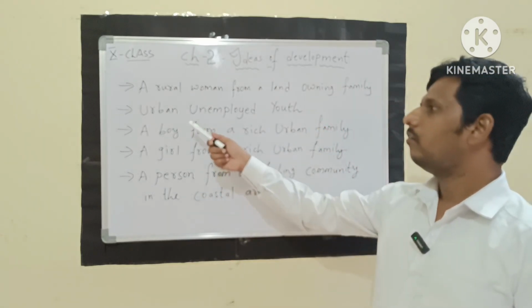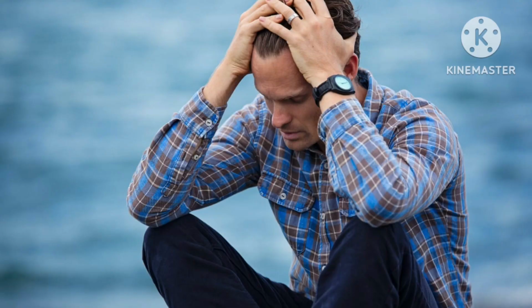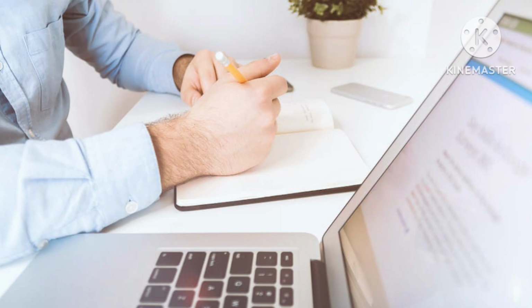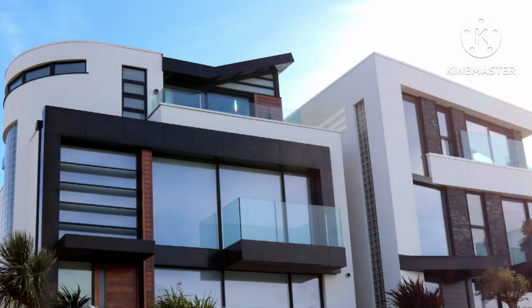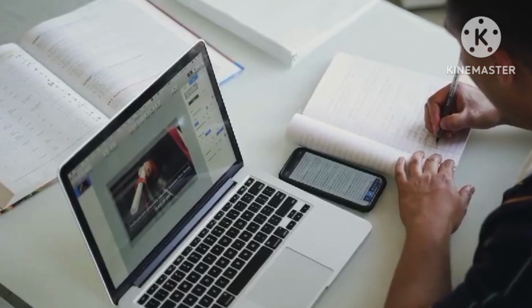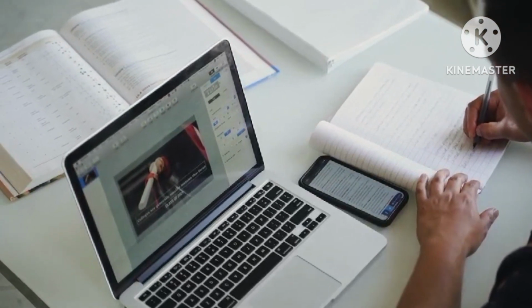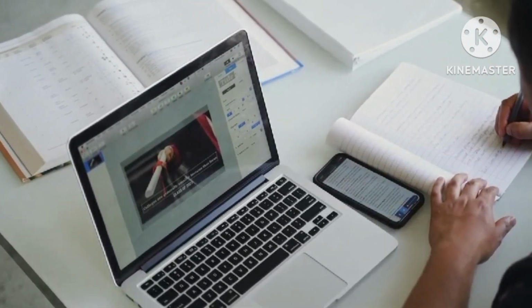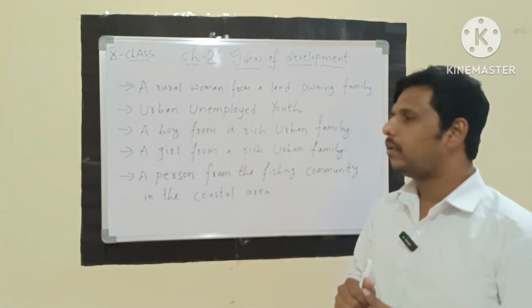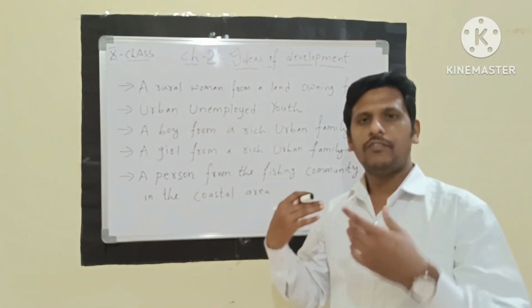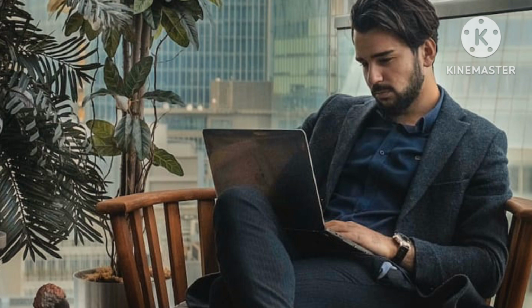And next, we have the urban unemployed youth. What may he think of? More employment, more opportunities for higher education, a permanent job, and having a self-owned home to live in, and moreover a better salary, purchasing a laptop, cell phones, a stylish kind of life. He wants to live like that. So the urban unemployed youth has that kind of goal.